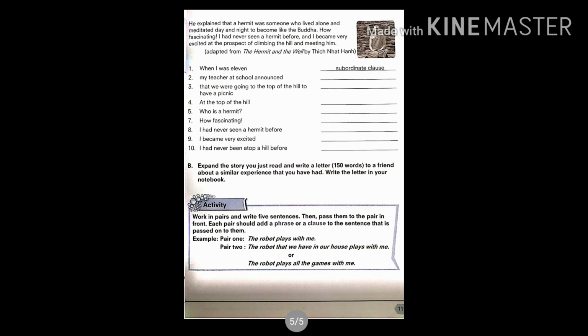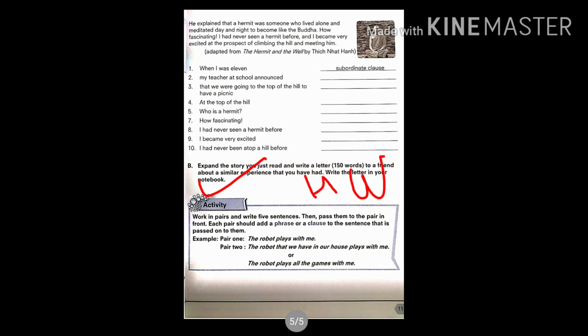Now in the exercise B on page number 11, there is an exercise that you have to expand the story you just read and write a letter to a friend about a similar experience that you have had. So herein two activities are expected from you students, that you have to expand this story. You have to add more sentences and write the same story in more words and sentences.